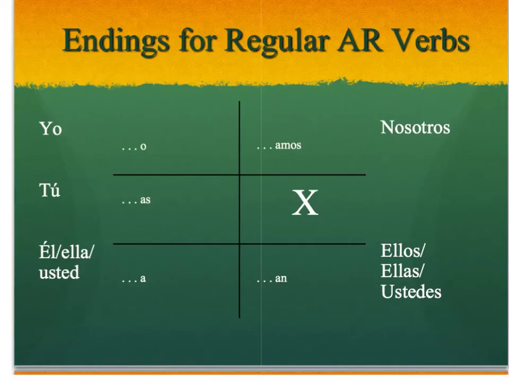So those are the endings for AR verbs. O, as, a, amos, an. I want you to say that out loud. O, as, a, amos, an. And get that pattern stuck in your head.